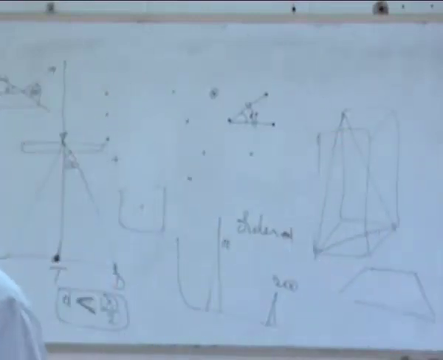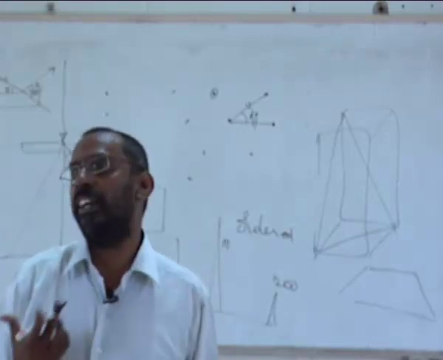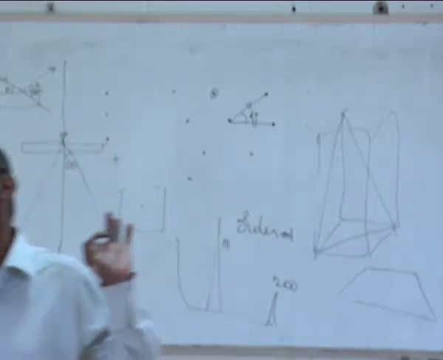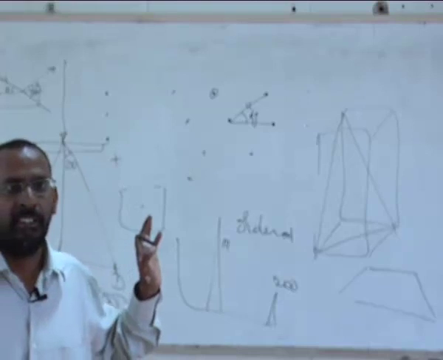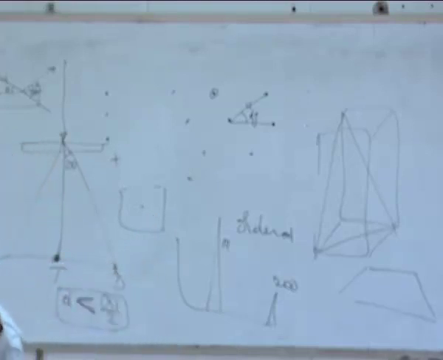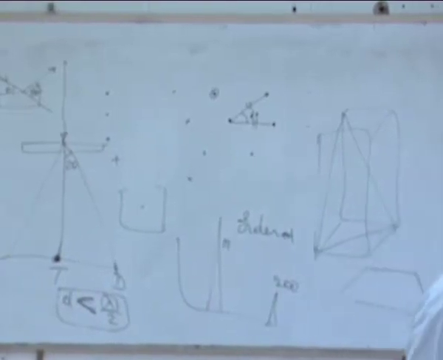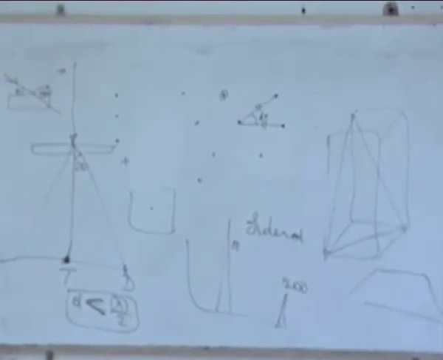We call these conditions extinction conditions. The word extinction condition comes from the word extinct. That means if this condition is not satisfied, the peak is extinct. The peak does not exist. So what is the condition that allows a peak to appear in the diffraction pattern? All should be odd, or all should be even.